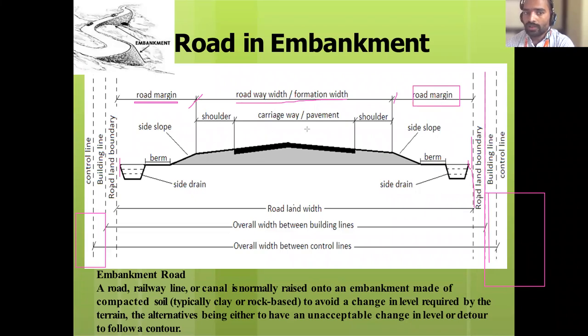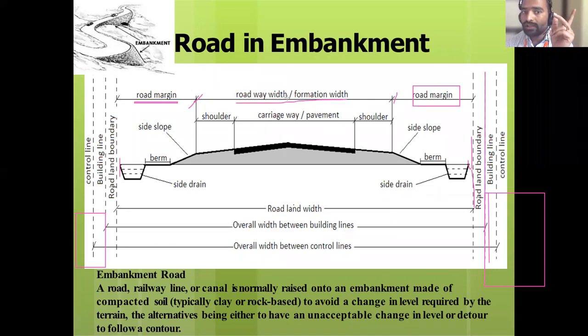Okay, so inside, how many terms were there? 5 terms: carriageway, shoulder, side slope, berm, side drain. Inside terms, there are 5 terms. Then what are the lines? There are 3 lines. One is the road land boundary line. Next one is the building line. Next one is the control line. Okay, what are the lines? 3 lines: road land boundary line, building line, control line. Then here there are 3 terms, 2 terms.